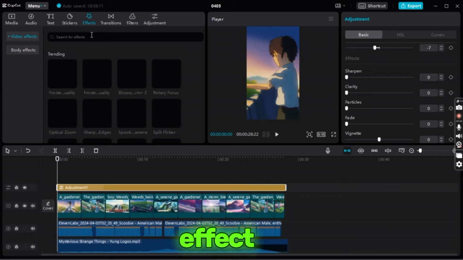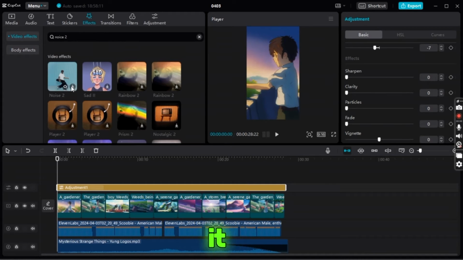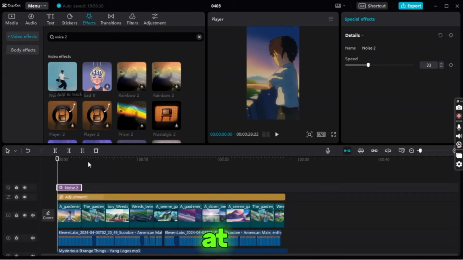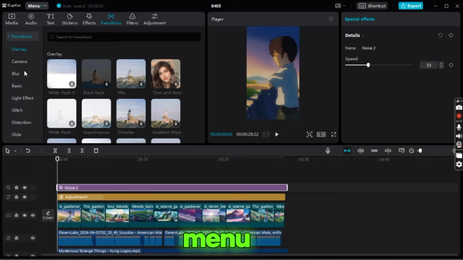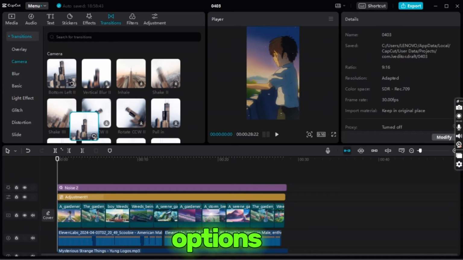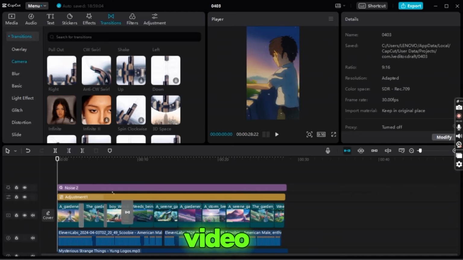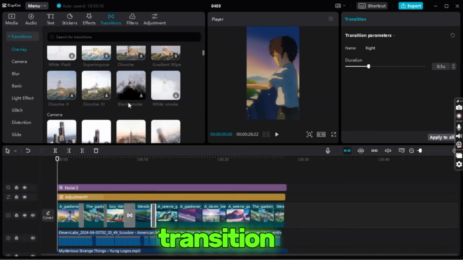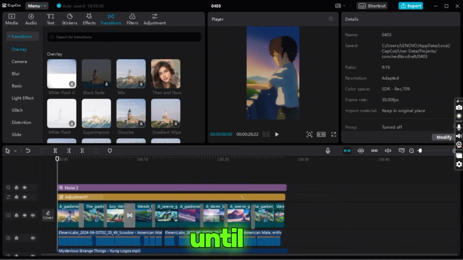Let's add some cool effect. Go to the effects panel and choose retro. Pick black noise and put it on all the videos to make them look better. At this juncture, we shall introduce transition. Proceeding to the transition menu, we shall then select the camera options. Subsequently, we will implement left and right transitions across all video segments. Employing the left transition will prompt the subsequent addition of the right transition, and so forth, until completion.